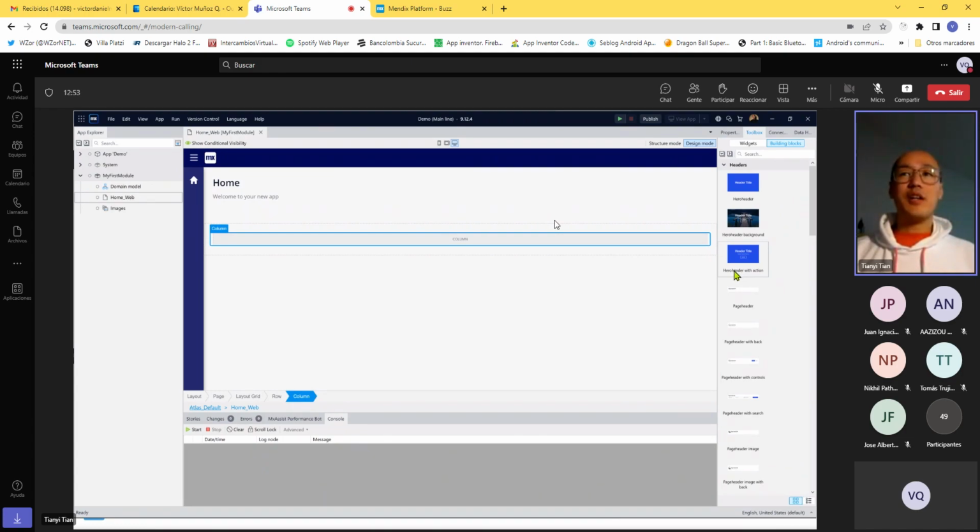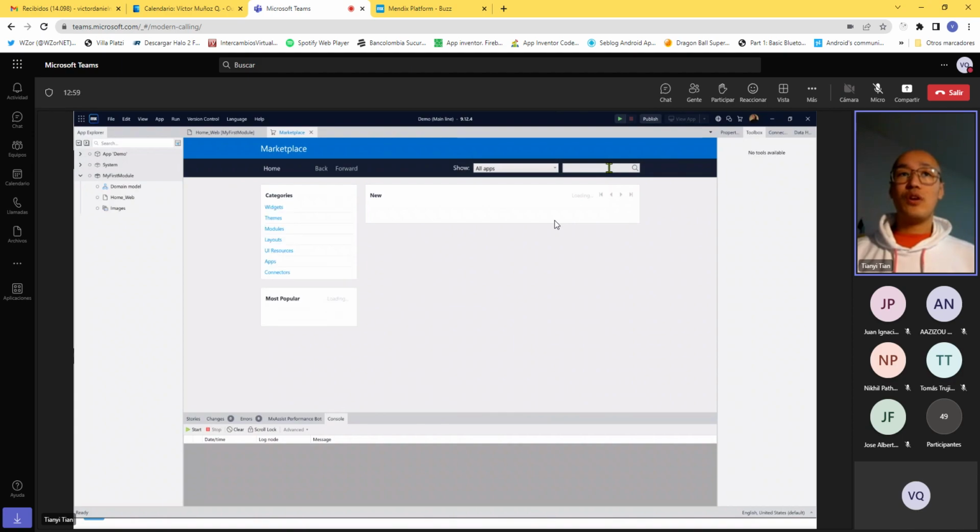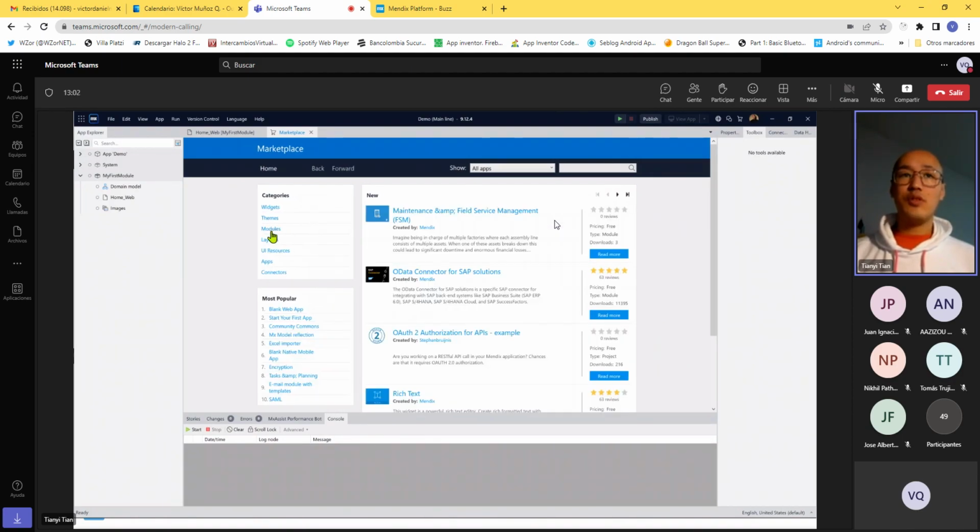Also, I mentioned there's a marketplace, right? The marketplace is accessible via this shopping cart, and you can search for widgets, themes, modules, basically something like this. Entire feature packages, layouts, UI resources, and so on. And connectors you need, for example, for connecting to data sources, or data for SAP solutions. We also have an MQTT connector. So go ahead and browse a little bit yourself, right, to get familiar with the capabilities. That is what I really encourage you to do.